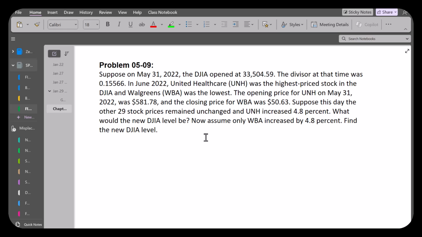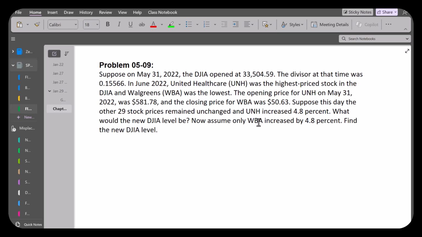0.15566. In June 2022, United Healthcare was the highest priced stock in the Dow Jones, and Walgreens was the lowest. The opening price for UNH on May 31st was 581.78, and the closing price for WBA was 50.63. Suppose this day the other 29 stock prices remained unchanged, then UNH increased 4.8%. What would the new Dow Jones Industrial Average level be?